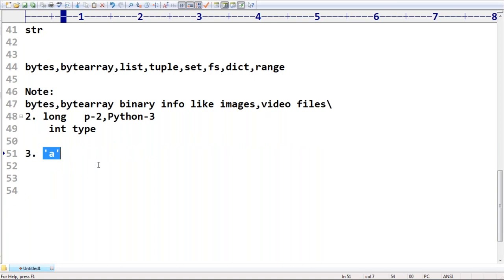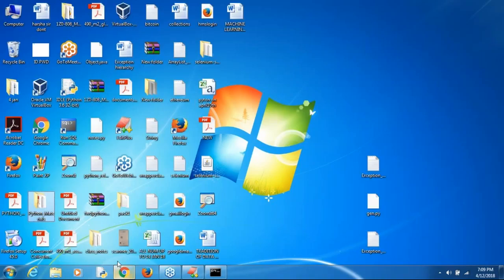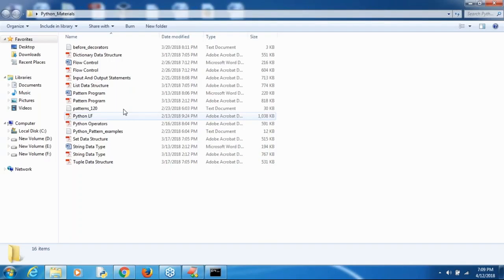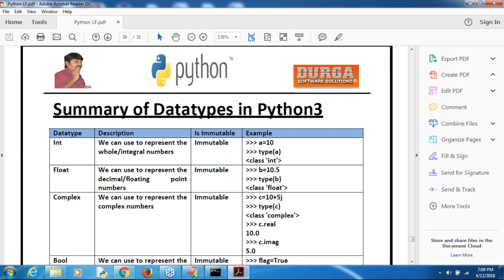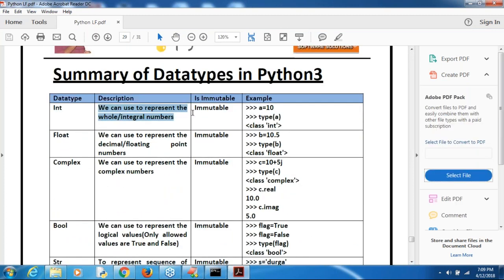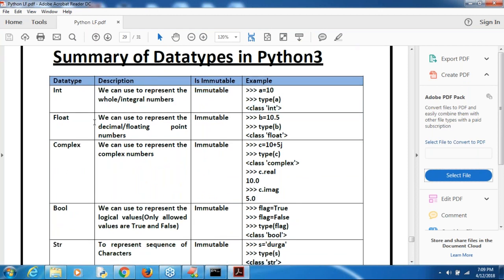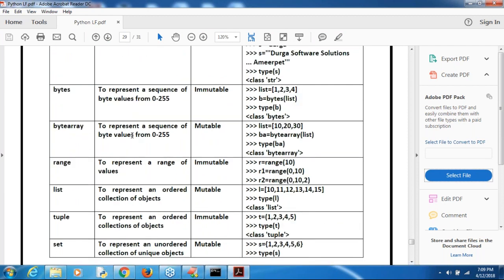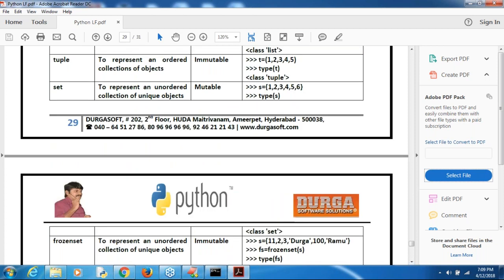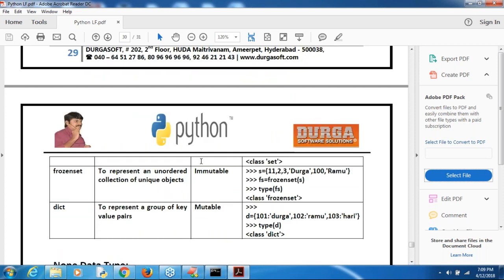That's all. These are various things you should be clearly aware of. But some more extra things are there, that's what I will discuss. Just have a look at this table. If you have any doubts, please let me know. Please have a look once whether all the things are covered or not. Int, float, complex, boolean, str, bytes, bytearray, range, list, tuple, set, frozenset and dictionary: the immutable and mutable ones, even with examples I provided. Make sure you are aware.